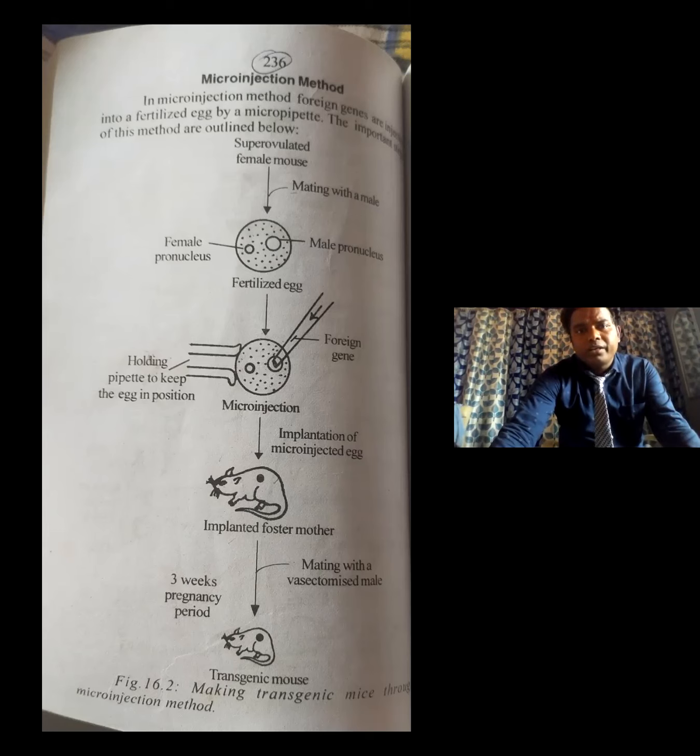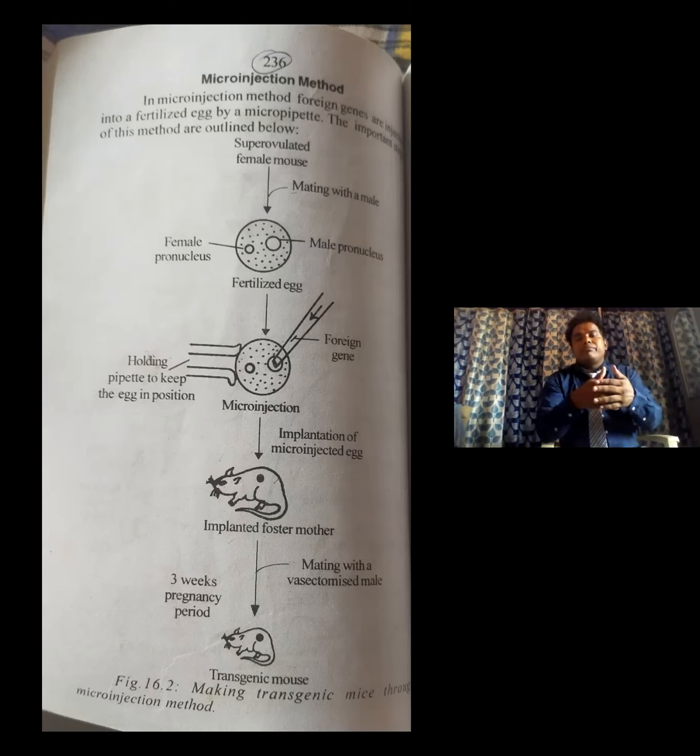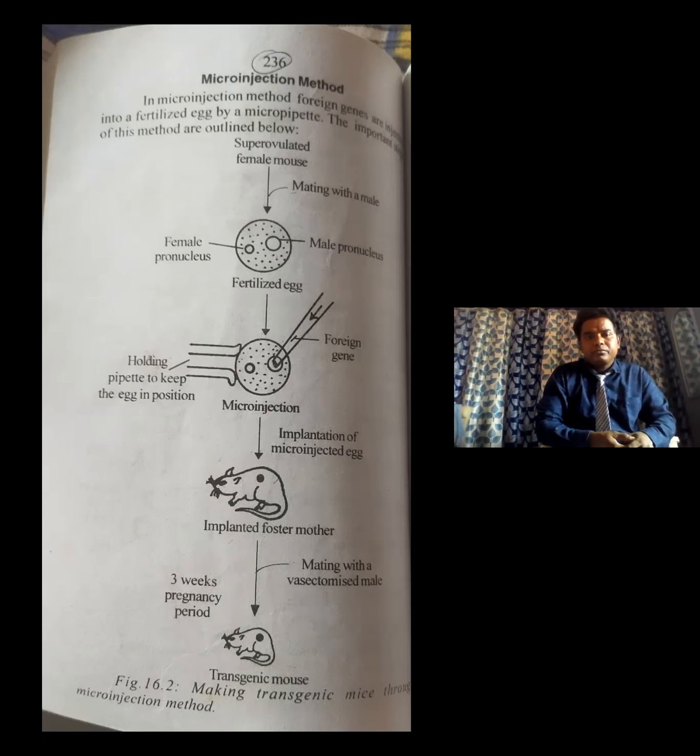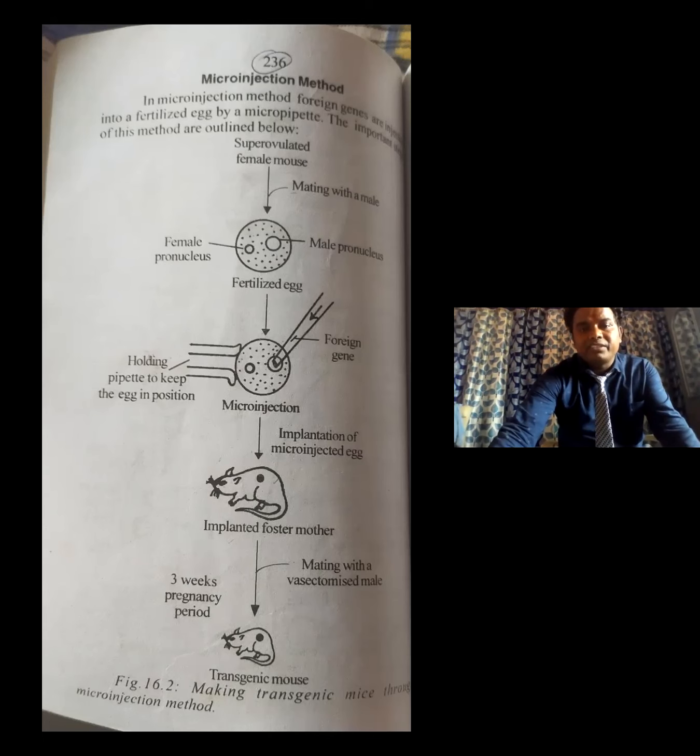This superovulated female is mated with a male mouse, and internal fertilization takes place. So here the zygote is formed. This zygote, the fertilized egg, has a female pronucleus and a male pronucleus. The female pronucleus is the smaller one, and the male pronucleus is the bigger one.